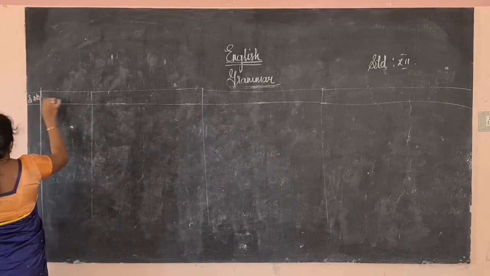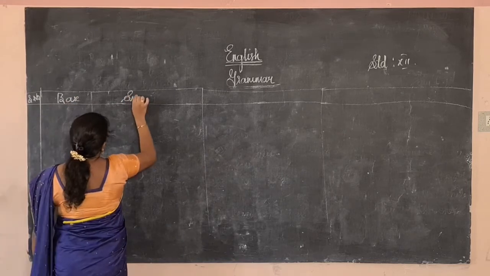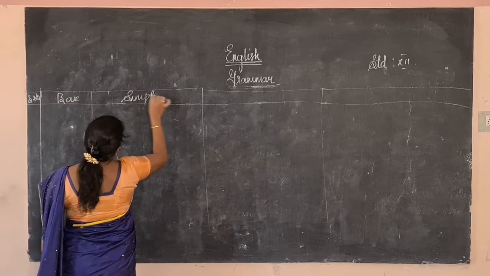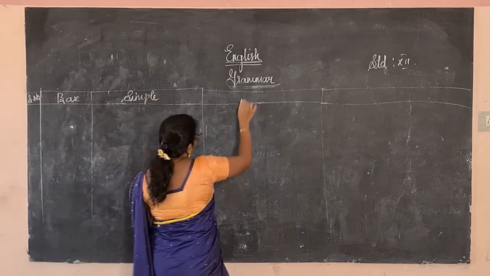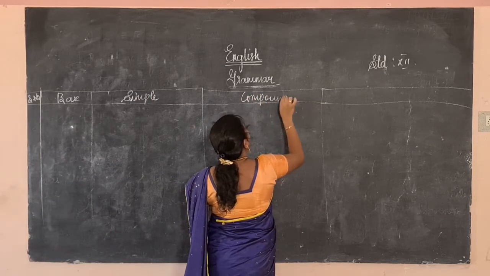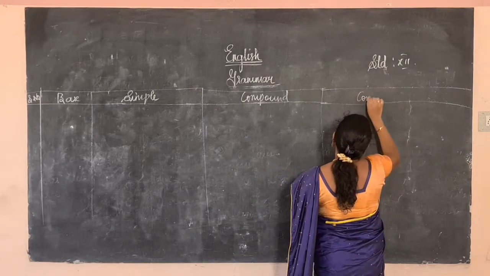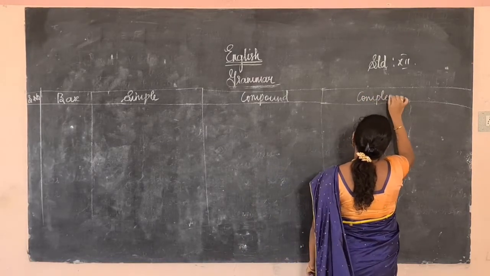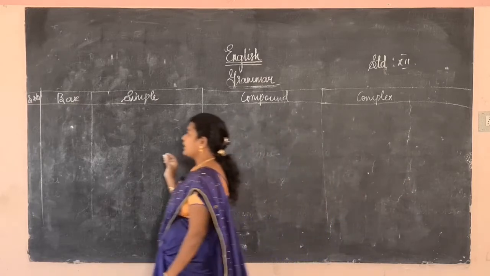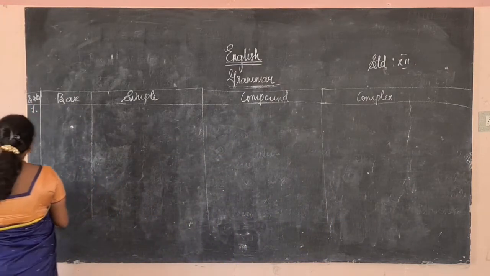Write down in your notes. This is the base: how the simple sentence will be, and for the compound, what conjunctions we will use, and for the complex, what conjunctions we will use. Okay, so the first thing we will discuss is time.